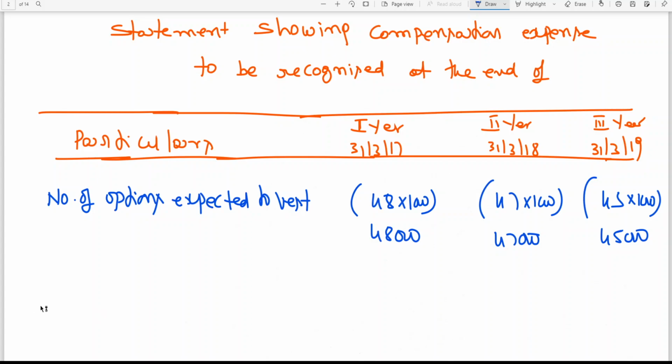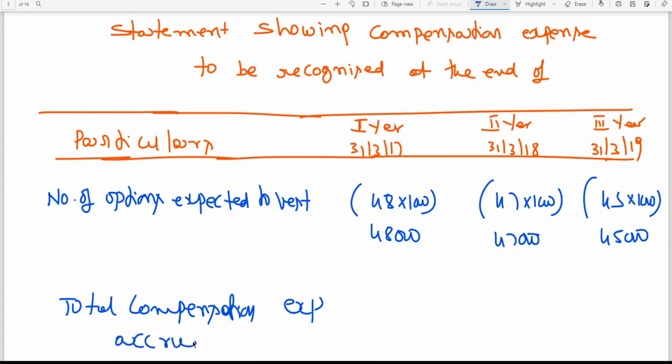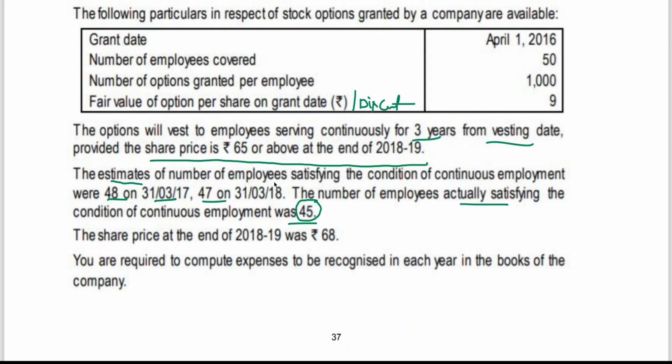Next, total compensation expenses accrued at the rate of 9 rupees. From where you got 9 rupees? Here it is given.